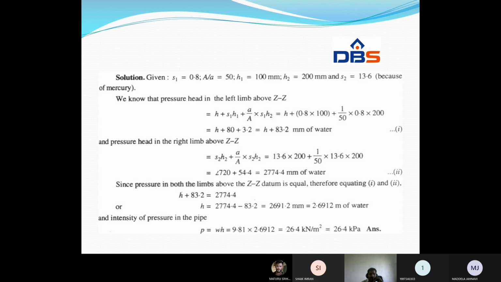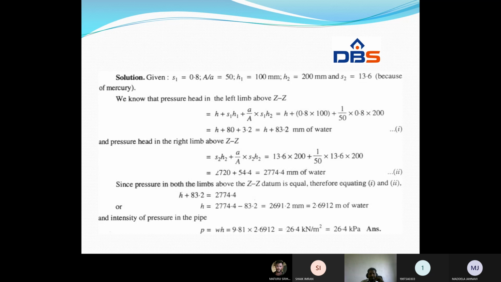Because mercury's specific gravity is 13.6, a constant value. We now consider the pressure head in the left limb ZZ. What is the expression? h plus S1 h1 plus a by A into S2 h2. Substitute the values: h plus S1 = 0.8, h1 = 100, plus capital A by small a is equal to 50. Therefore, small a by capital A is equal to 1 by 50, into 0.8 into 200. This is the pressure intensity in the left limb.